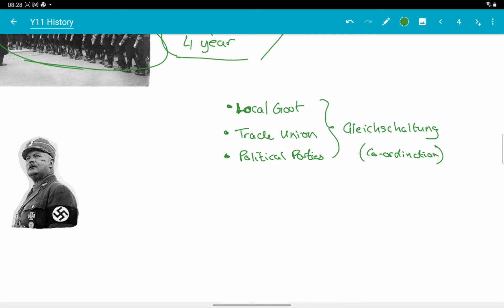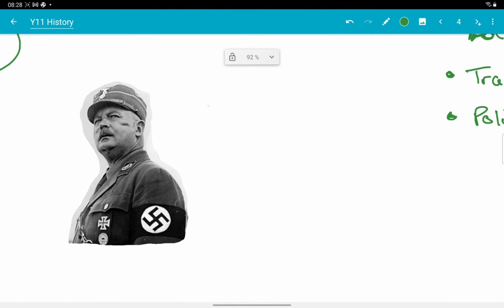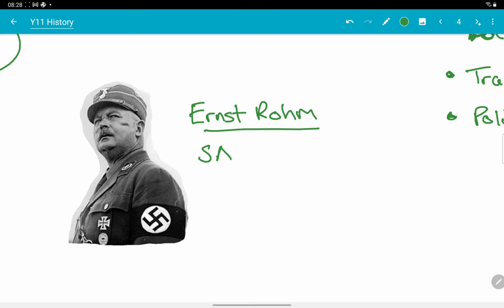But one problem remained, and it was this guy, Ernst Röhm. Ernst Röhm was the leader of the SA. And as leader of the SA, he led 3 million men, a huge army of men. Hitler feared that Ernst Röhm was going to try and make himself the leader of Germany. Röhm believed that the SA should become the official army of Germany. And this was a real problem.